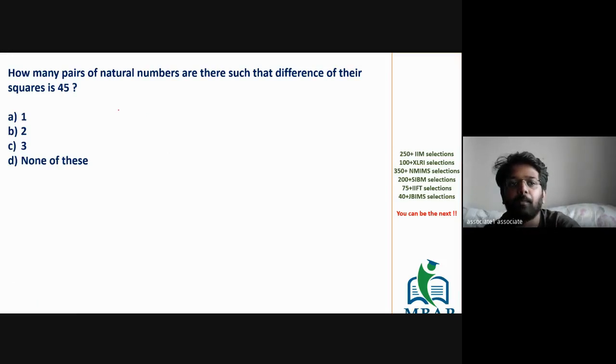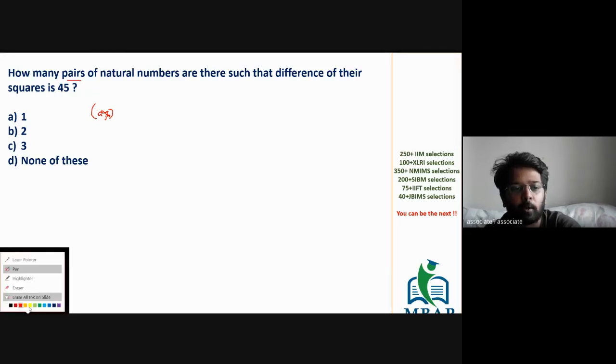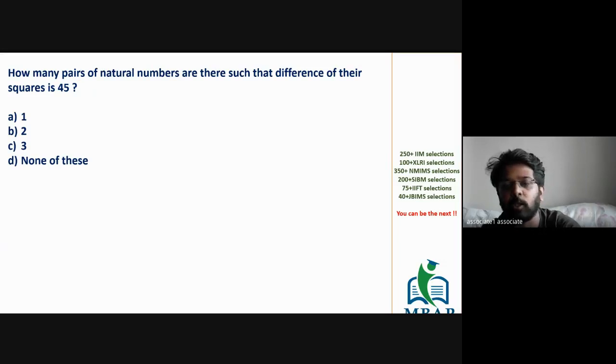Okay. Now, actually we found the value of A and B, which is not required because the question is about how many pairs. The answer is 1, 2, and 3. The question was not about finding A and B. The question was only about how many A and B's are possible. So let's see the quickest way in which you can solve.